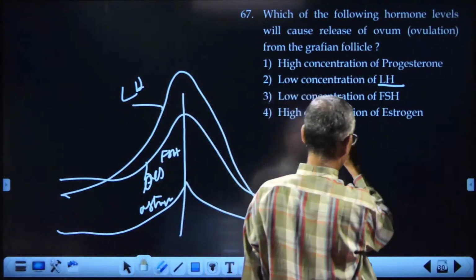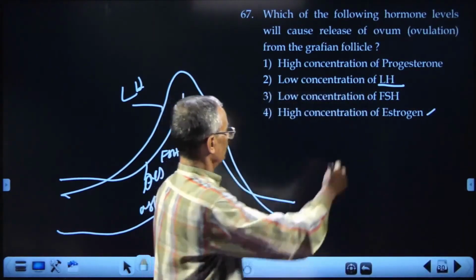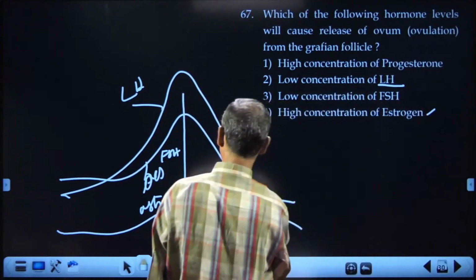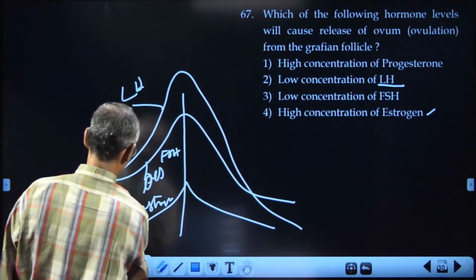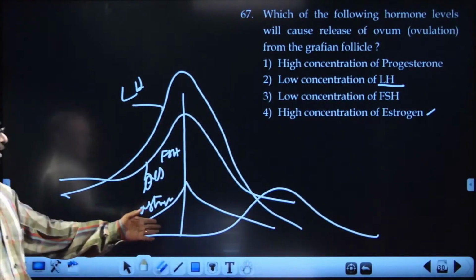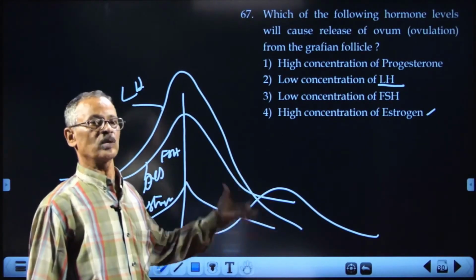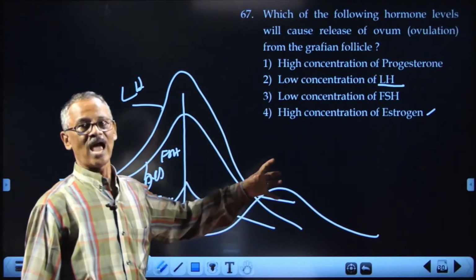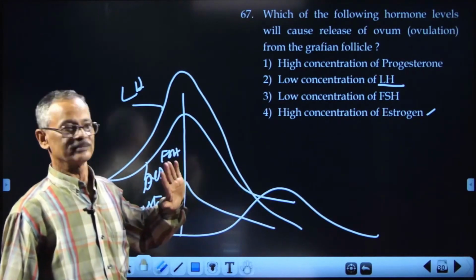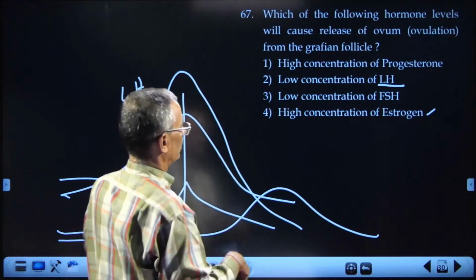So the correct option that is available will be high concentration of estrogen, because we cannot take high concentration of progesterone. Progesterone will be reaching its peak only after ovulation, because after ovulation corpus luteum is formed and that corpus luteum starts producing progesterone and it will be reaching its maximum by about 22nd to 23rd day. Okay, so it is not on that day, it is on the 14th day that ovulation occurs.